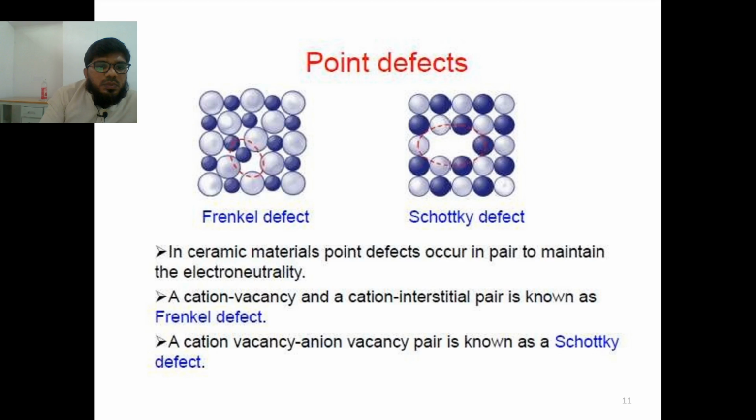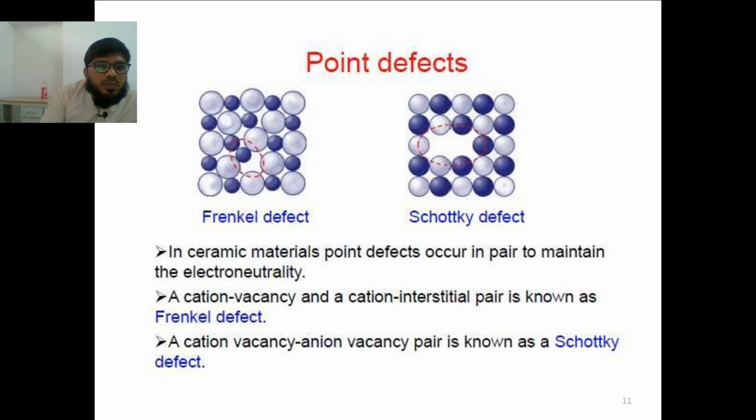In ceramics this kind of defect will be seen, that is Frenkel defect and Schottky defect. In Frenkel defect, what generally happens is a cation vacancy along with a cation interstitial pair. Both will be displaced, and the whole atom will have a neutral nature. The cation vacancy and the cation interstitial pair is known as Frenkel defect. This means a cation will be displaced from its position and arranged at a displaced position like an interstitial. So this atom is displacing and going and sitting here.